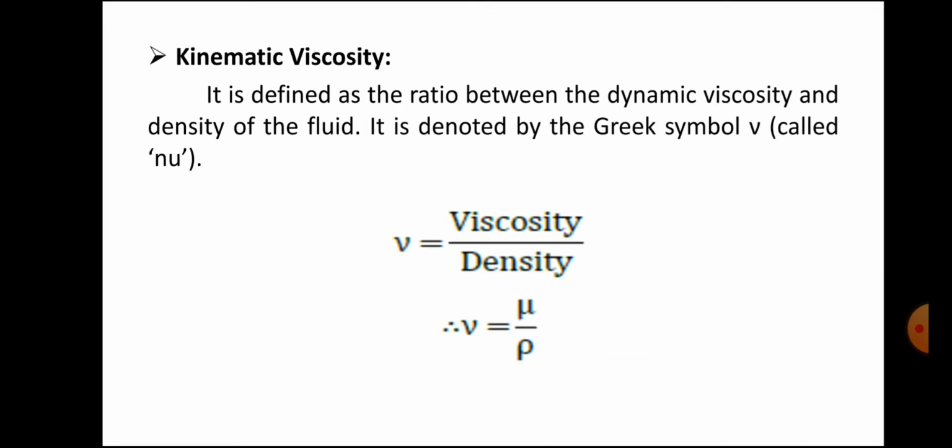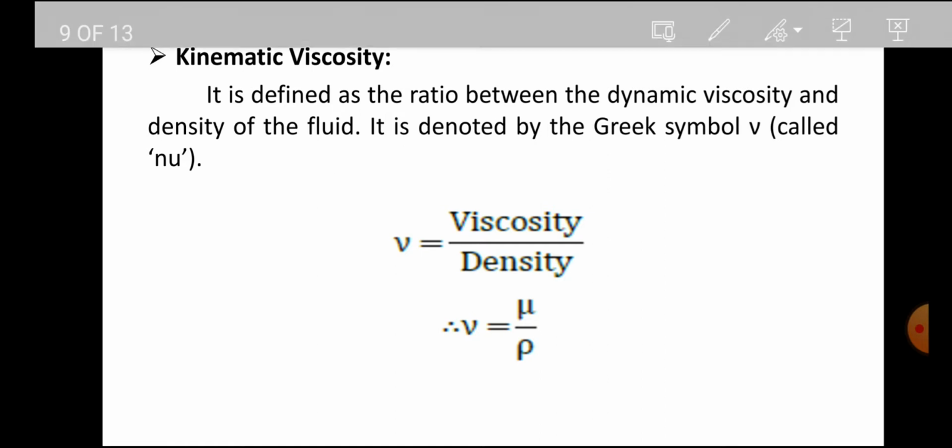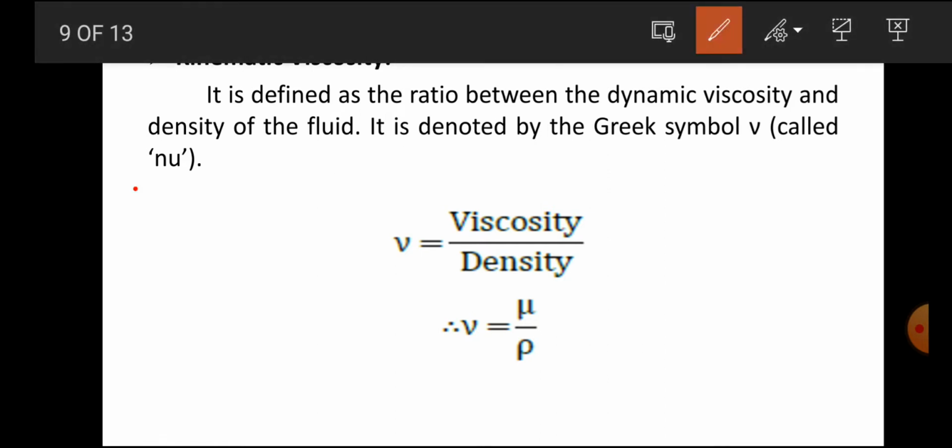Now kinematic viscosity. First we discussed viscosity, then dynamic viscosity, whose unit is Newton second per meter square. Now we discuss kinematic viscosity. Kinematic viscosity is the ratio of dynamic viscosity to the density of the fluid. Dynamic viscosity is denoted by mu, and kinematic viscosity is denoted by the Greek symbol nu. Dynamic means mu and kinematic means nu.